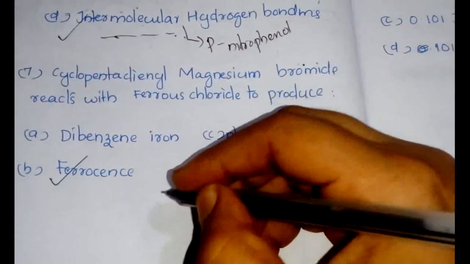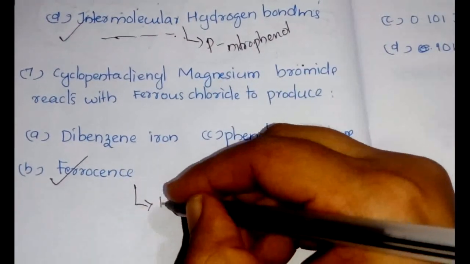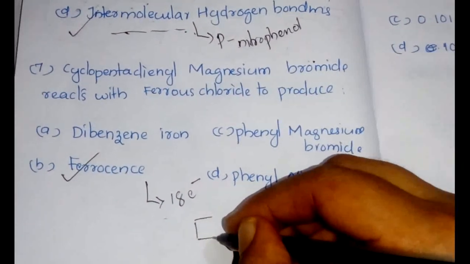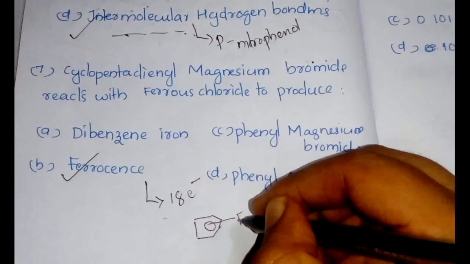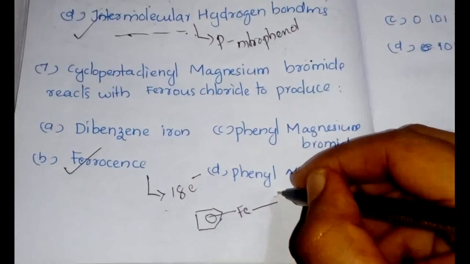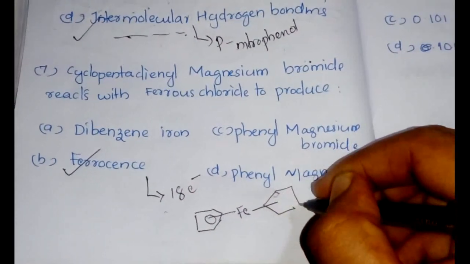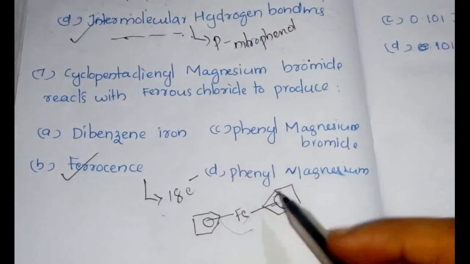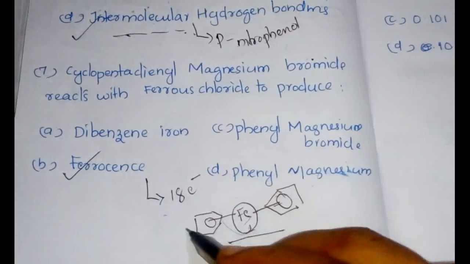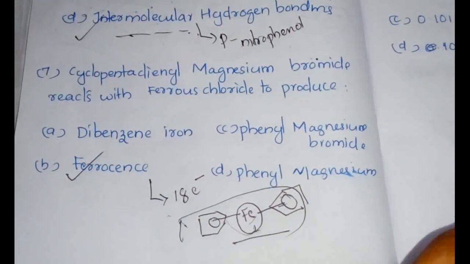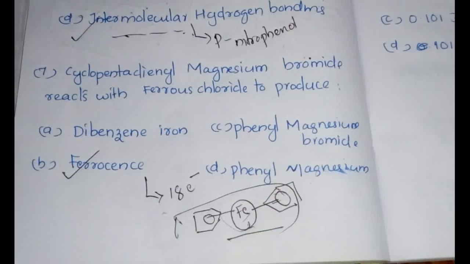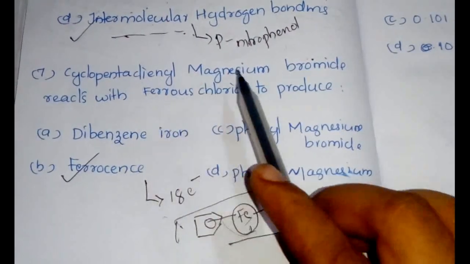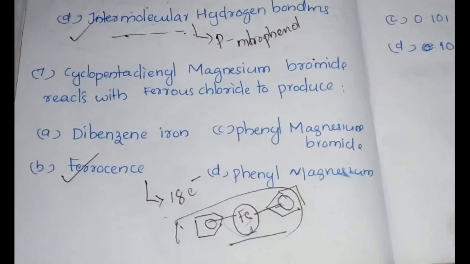And I have already told you to learn about ferrocene. This is an 18 electron complex, and it is a cyclopentadienyl rings sandwich compound. This is an example of a sandwich compound, with cyclopentadienyl rings in between and an iron group in the middle. I am not going to write the equation of the entire synthesis because it's a very long reaction series, but you need to know that cyclopentadienyl magnesium bromide with ferrous chloride gives ferrocene.